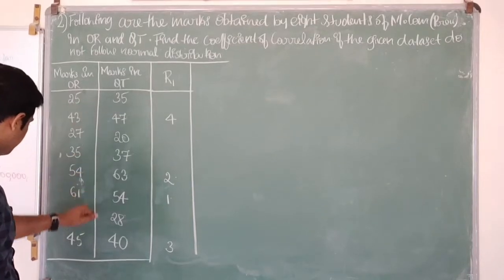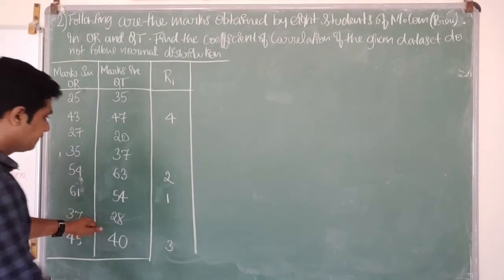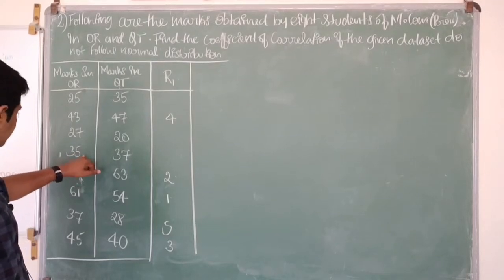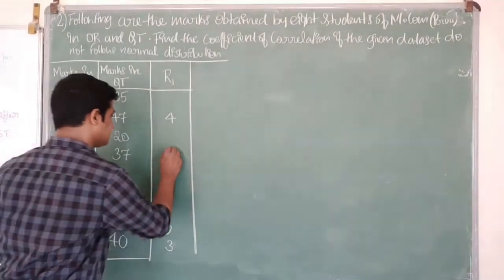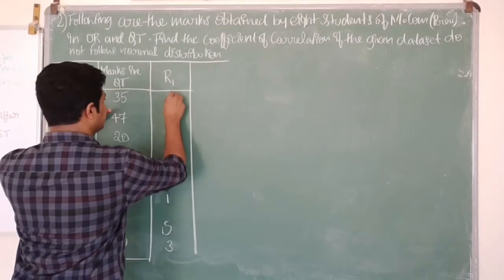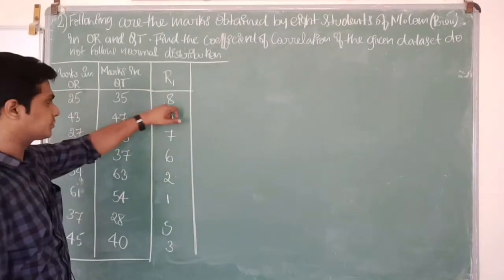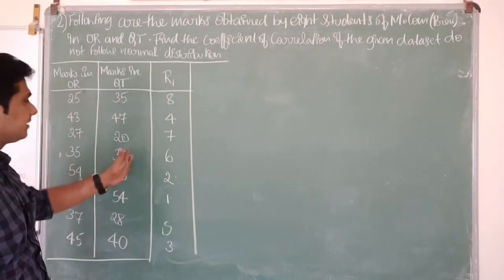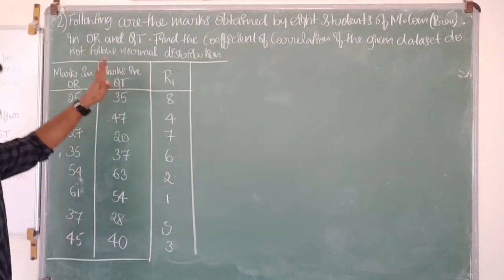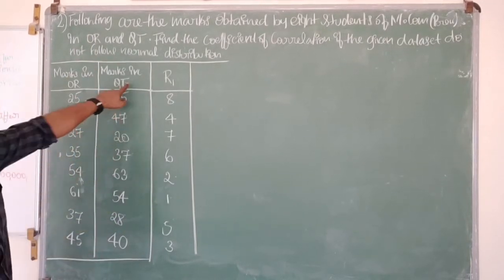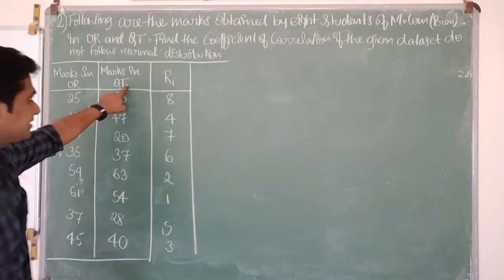Then this will be fifth rank, 37. 35 will be sixth rank. 27 seventh rank, and 25, that is the first student, is getting the last rank, or 8th rank, in operations research. Similarly, we need to rank the scores obtained by these 8 students in quantitative techniques. So let us do that.